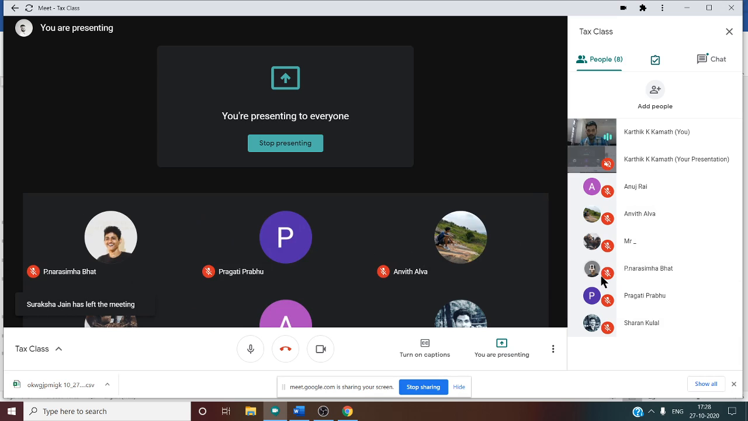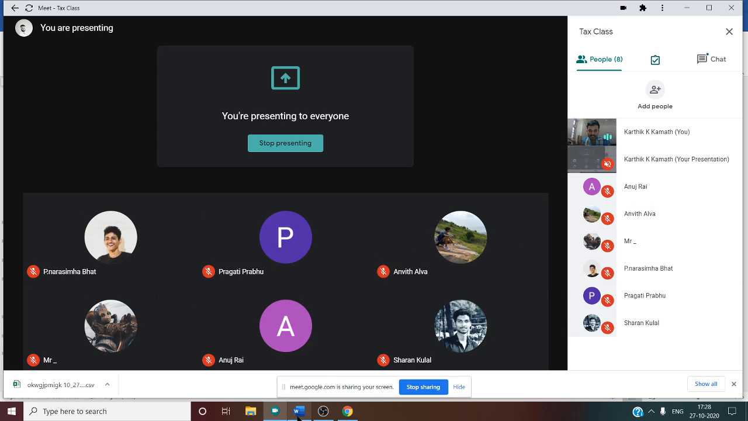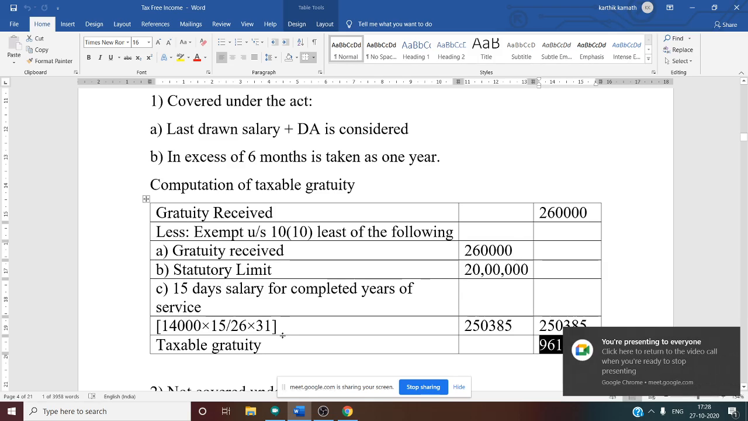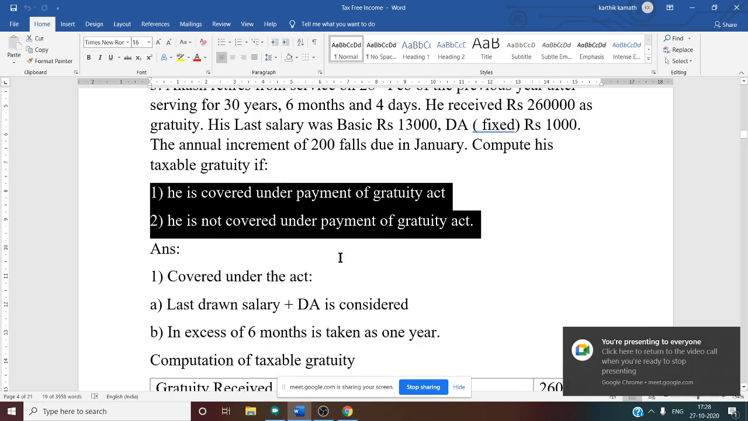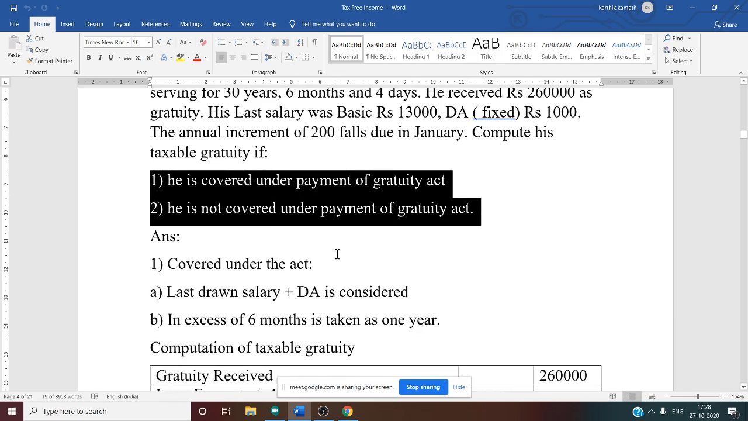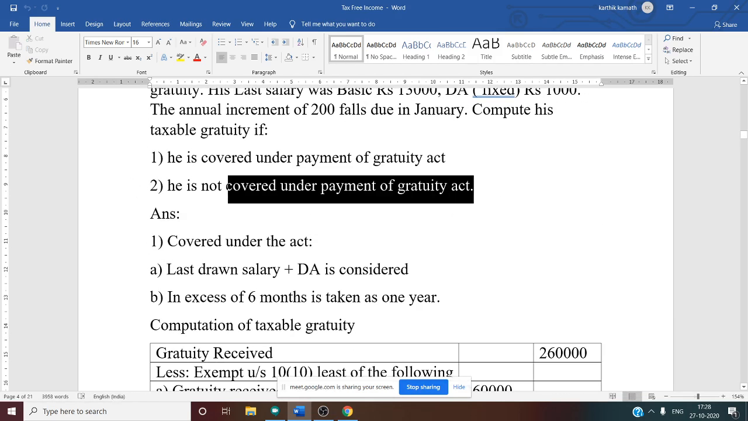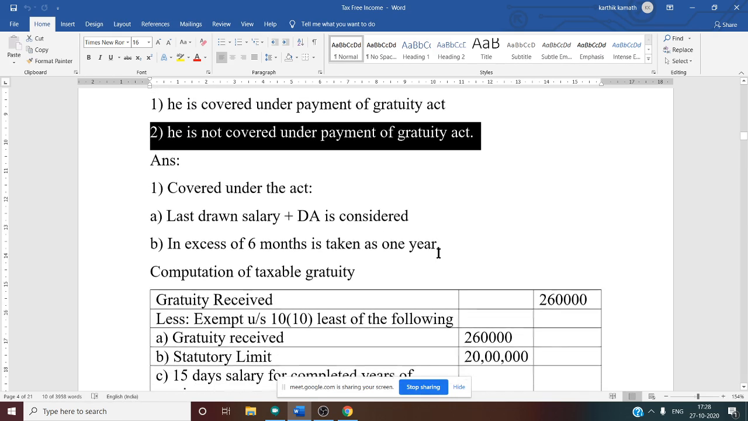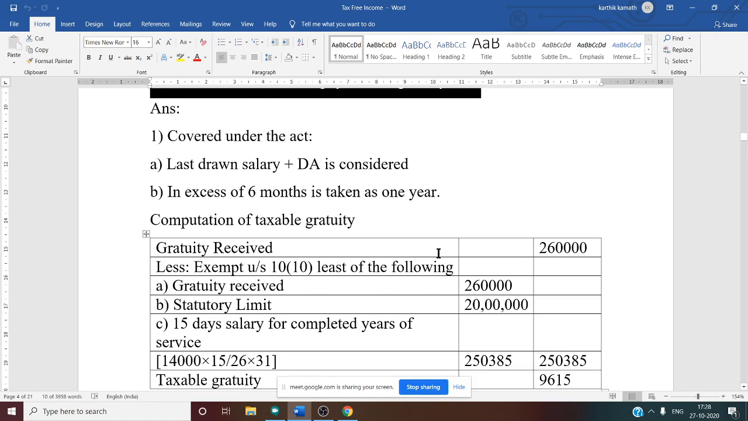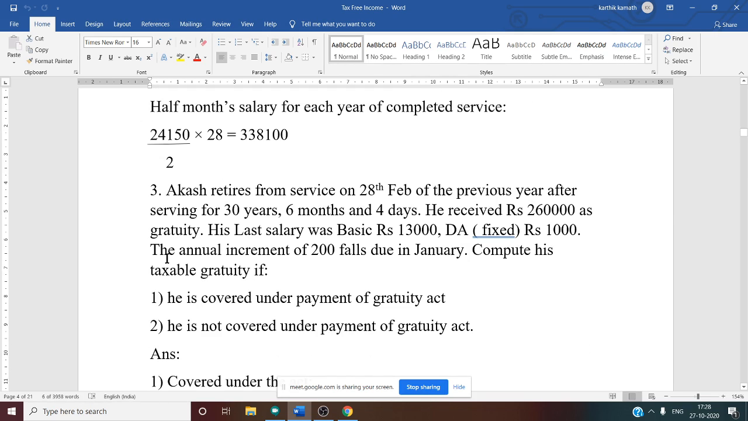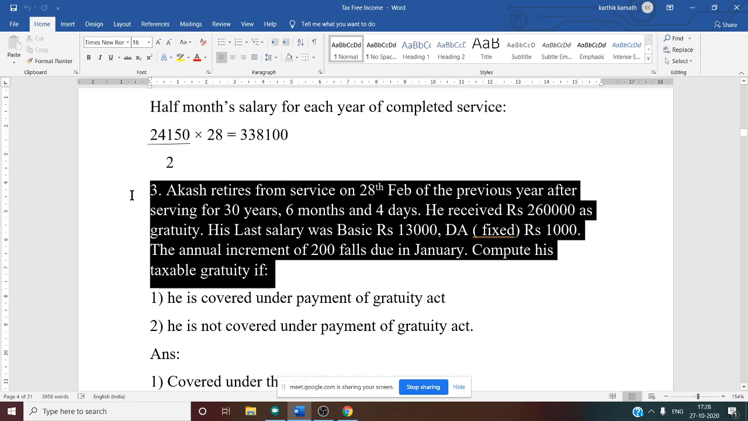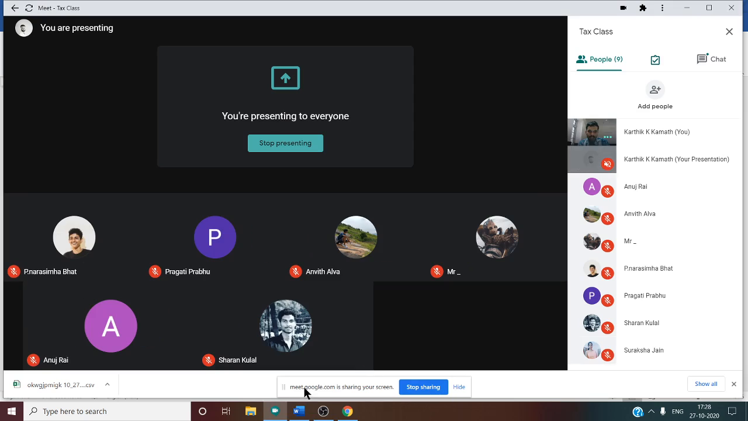See, now after the first case, we need to see the second case. In the question they have asked two calculations. One is covered, and now the second one is not covered. So now we are going to solve the second case, when a non-government employee is not covered under the Payment of Gratuity Act of 1972. So what do you mean by salary? Very important. When he is not covered, what do you mean by salary? Can you tell me? Anyone?